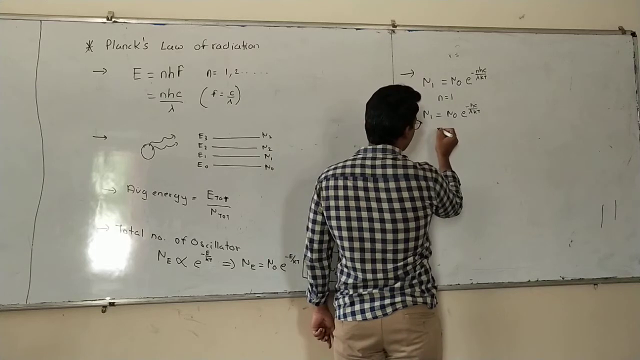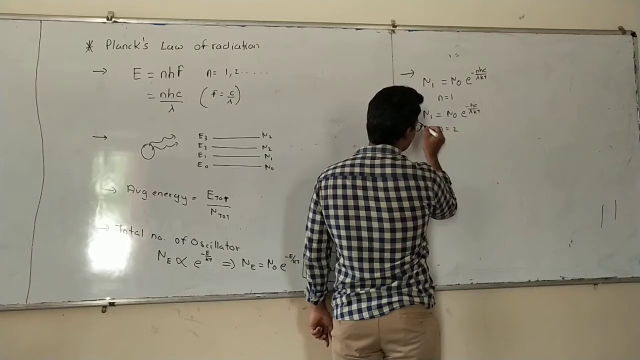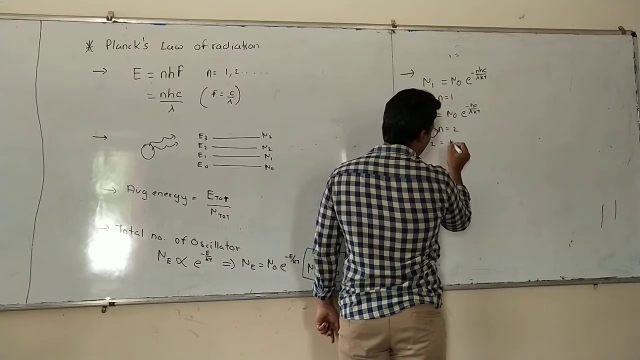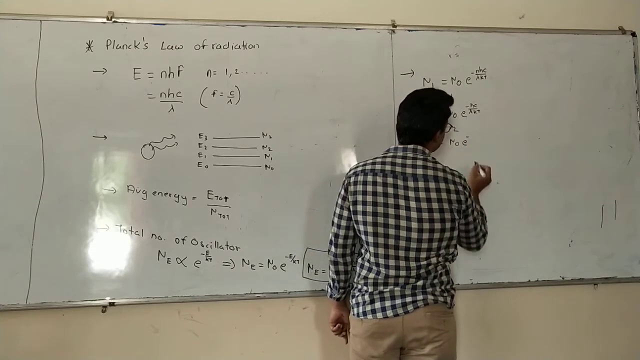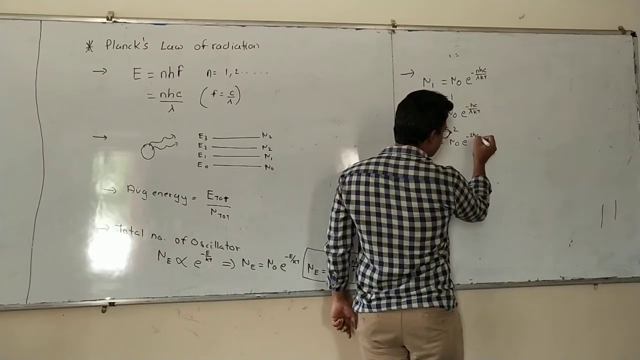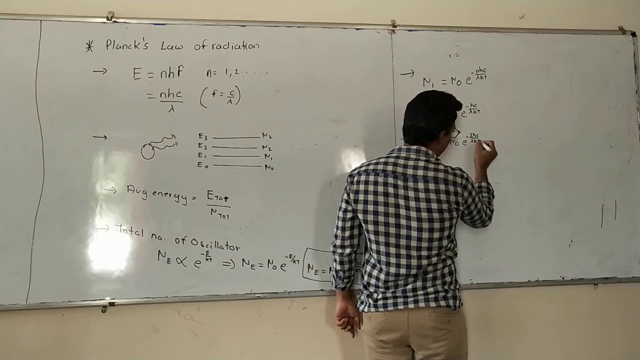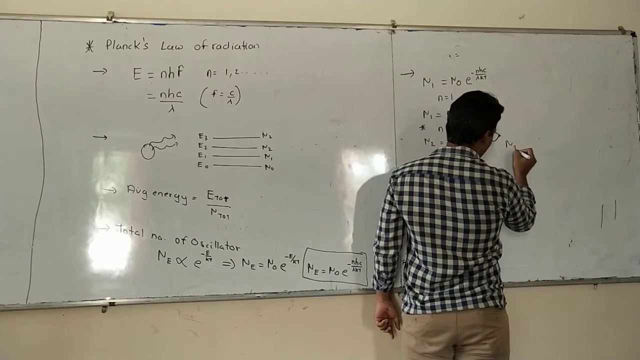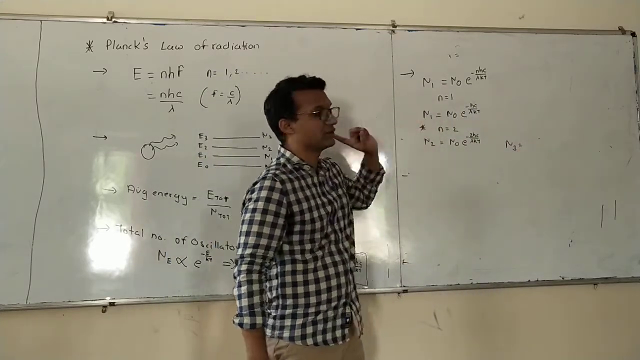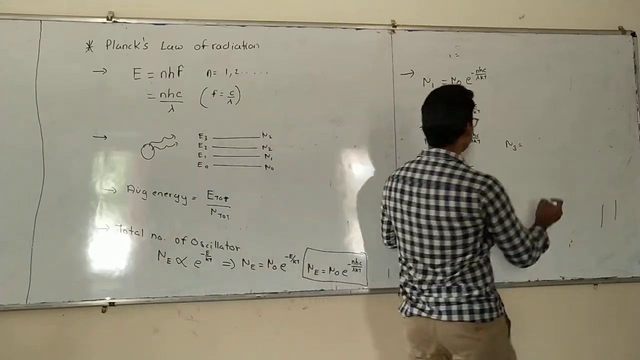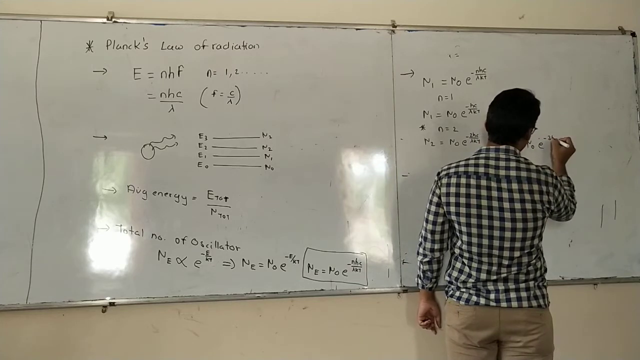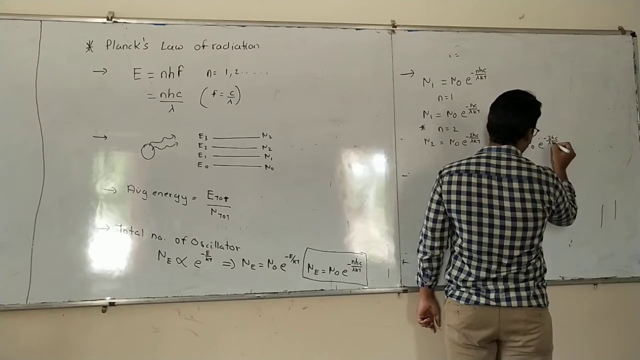In the same way, for the second orbital, n is equal to 2, N2 will be equal to N0 e raised to minus 2hc divided by lambda kT. The same way we can write for N3. Only what we have to change is the value of n. For N3, the value of n will be 3, so it will be e raised to minus 3hc divided by lambda kT.